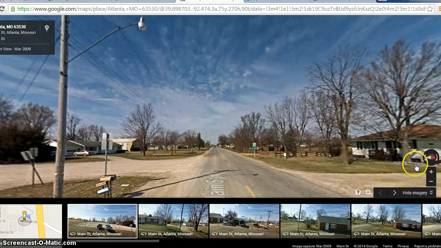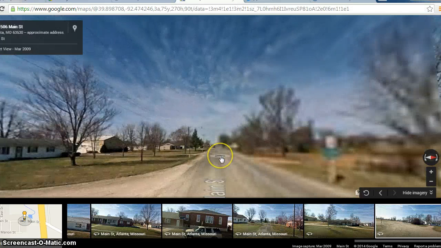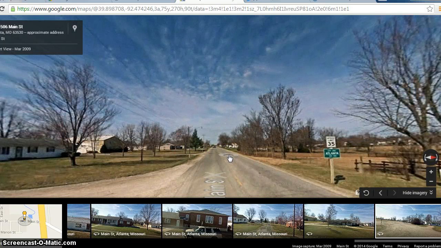So you can go through here, in and out, up and down. Click up here, you can move down the street. Just a pretty simple tool and a reliable tool because it's updated fairly often. This is in March, but as you know, streets don't change too often. So this is Google Maps, and that's the end of our final project.